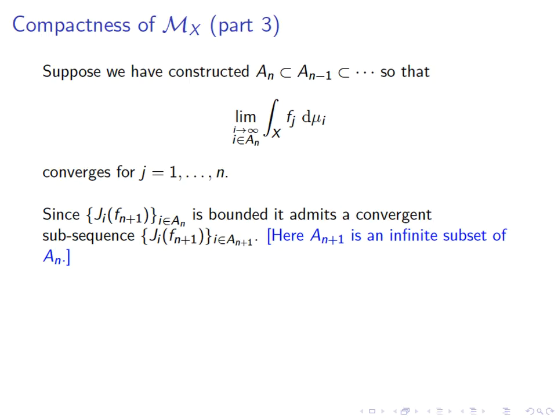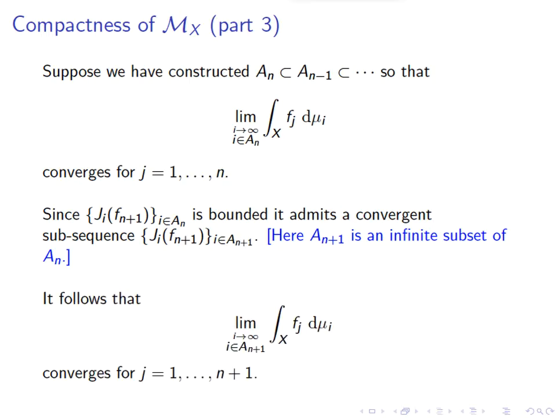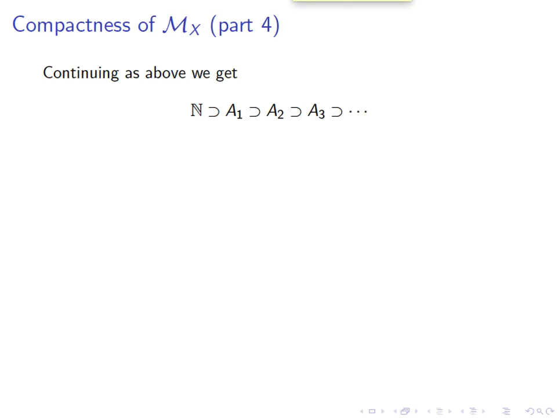What we get from the construction is that the limit as i goes to infinity of the integral of f_j d mu_i converges now for all j starting at 1 and going all the way to n plus 1.